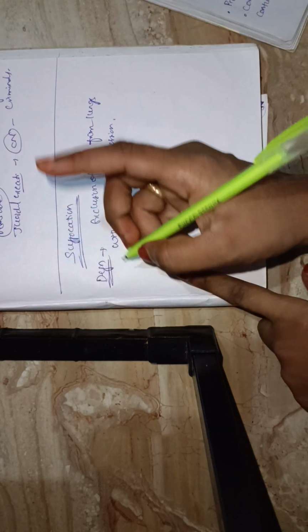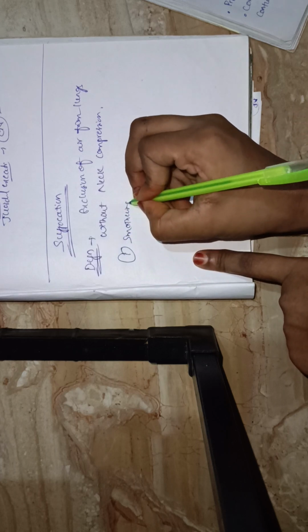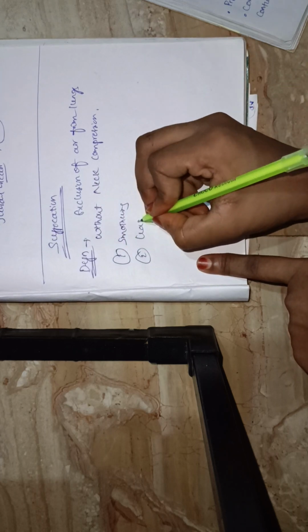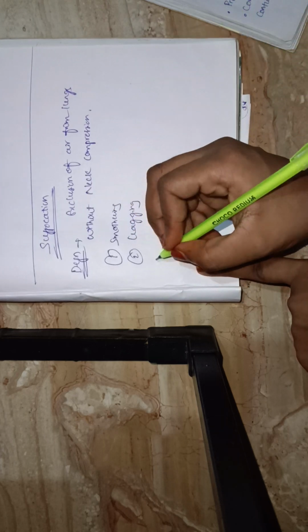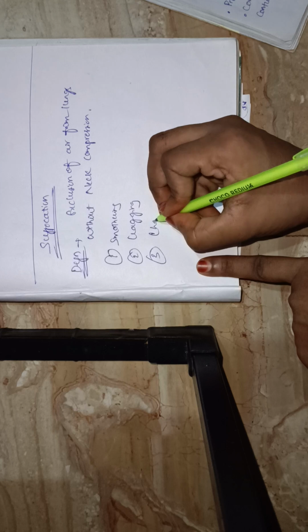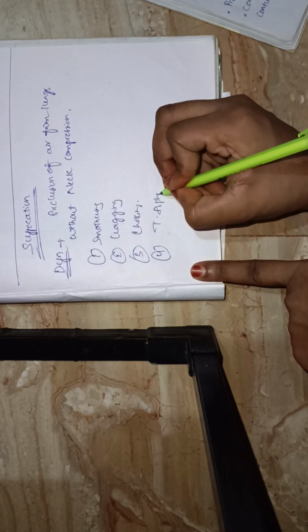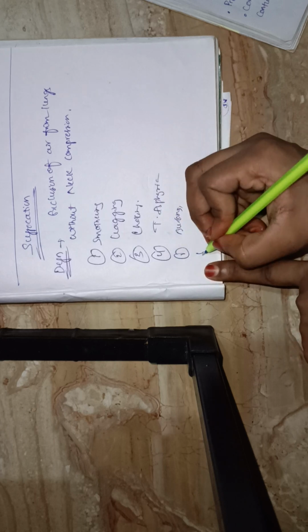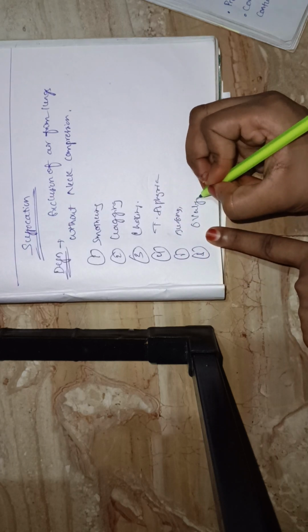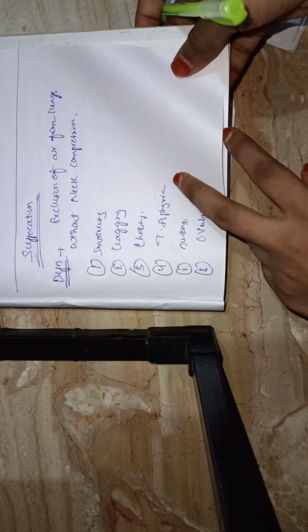Suffocation has types like smothering and gagging. These are the short answers for investigation. Sometimes they will ask you to discuss smothering, gagging and choking also. Traumatic asphyxia is very important. Another are burking and overlying. All of these come under suffocation. The suffocation definition is exclusion of air from the lungs without compression of the neck.